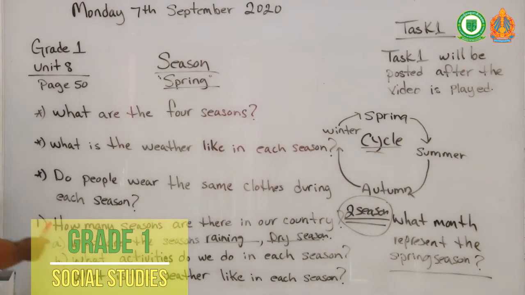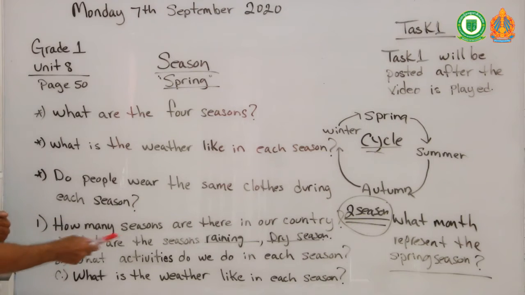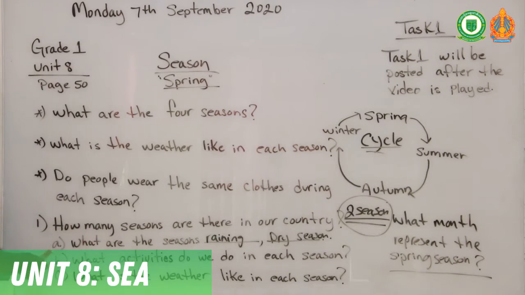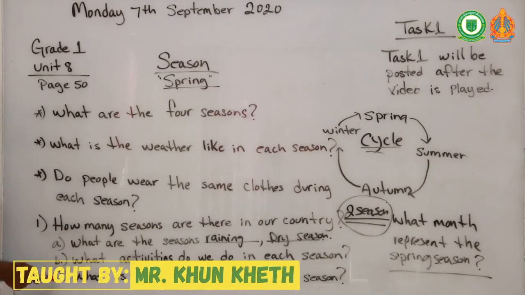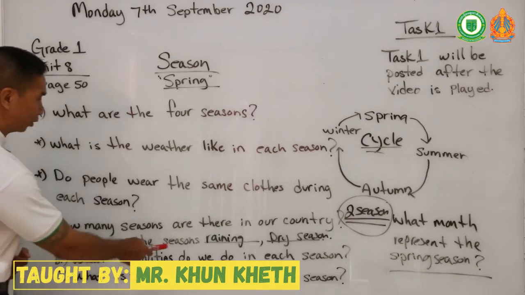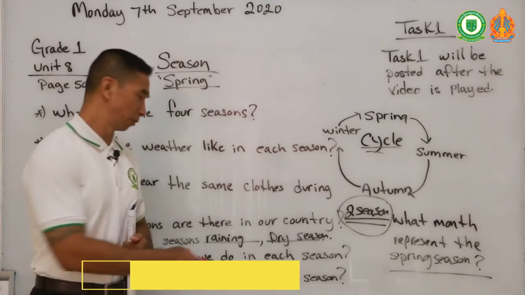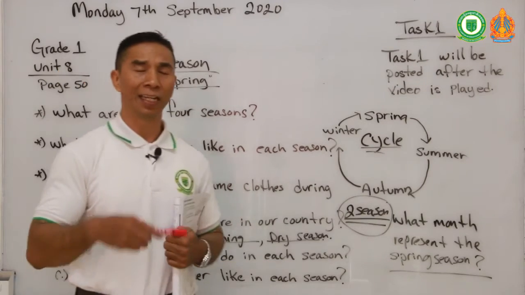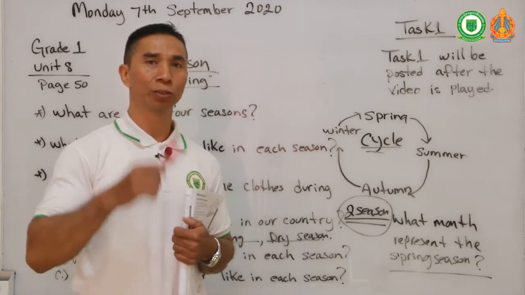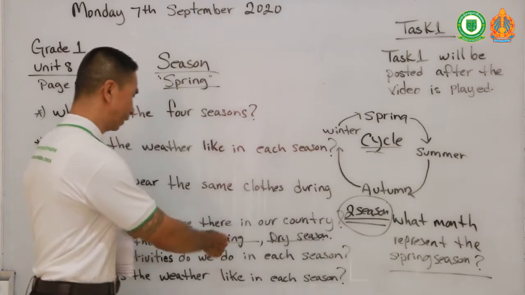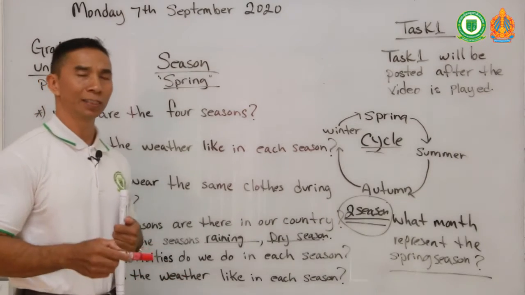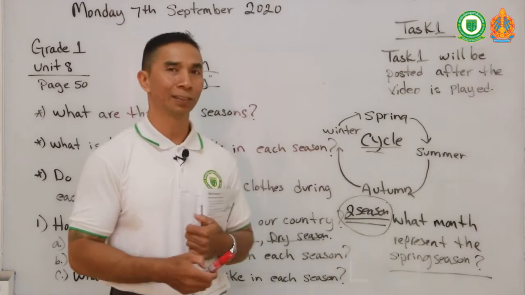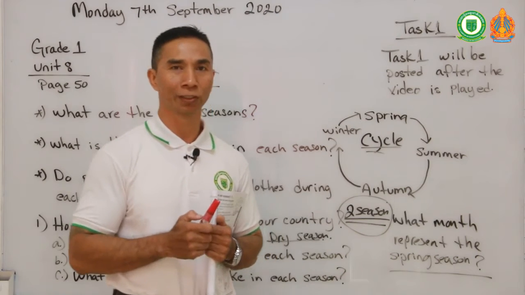I want you to answer these questions. How many seasons are there in our country? And answer the subsection: what are the seasons? I have written it down for you already. But answer B and C. What activities do we do in each season? But when you answer this question, answer it in your own words. What activities do you do in each season? And what is the weather like in each season? So what is the weather like during each season? You can answer this in your own words, okay, class?